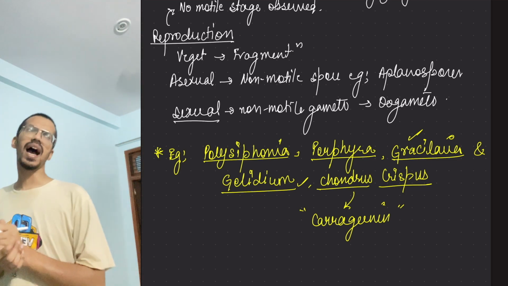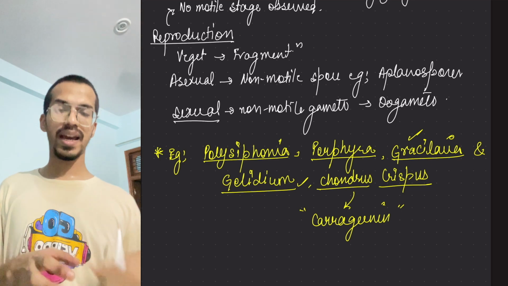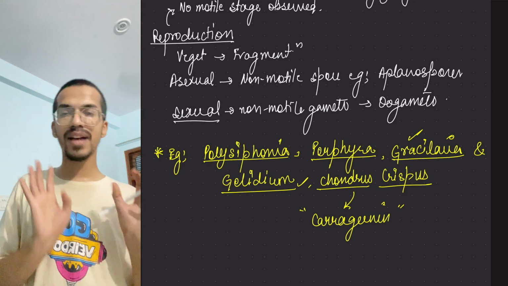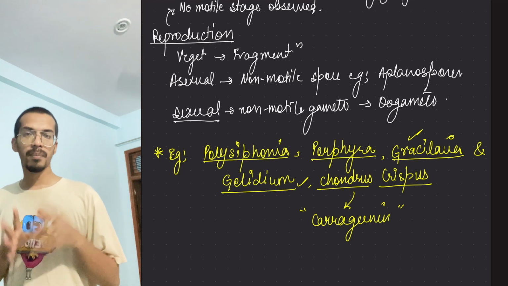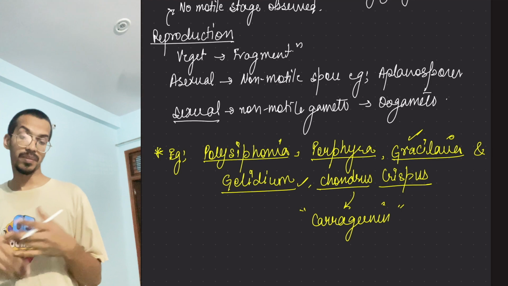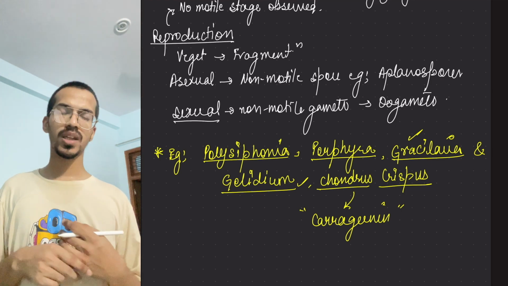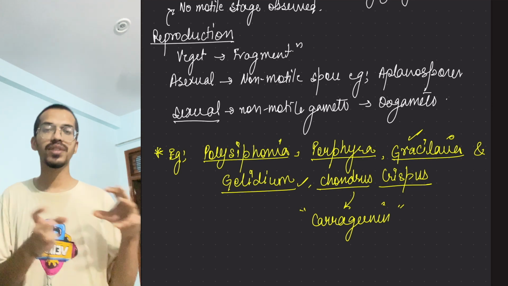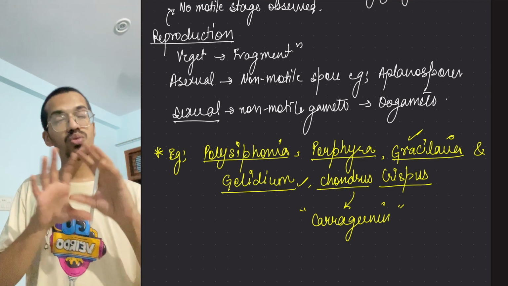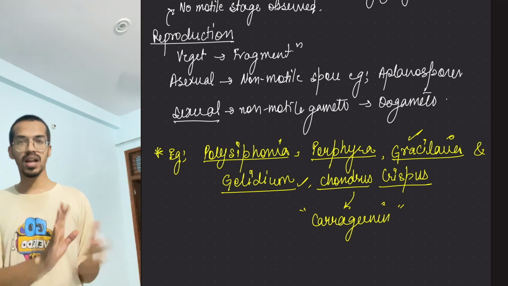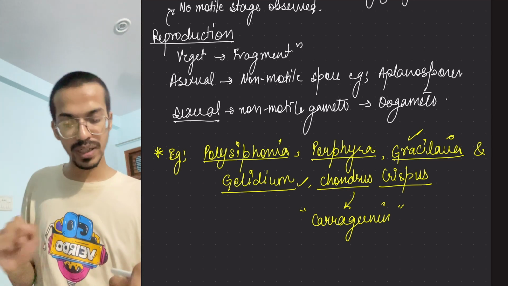Let's just see what kind of life cycle they have. All of them have a diplontic life cycle, but one has a haplontic life cycle. So there is a wide variety of life cycles they have. I am telling you about the haplontic life cycle now. The rest of the life cycles we will do in a single segment in the last topic of this chapter, and you have to remember it. For now I am doing a basic life cycle.